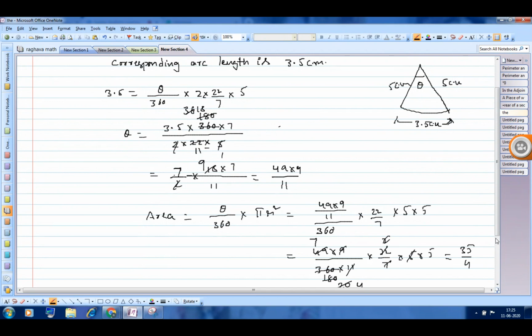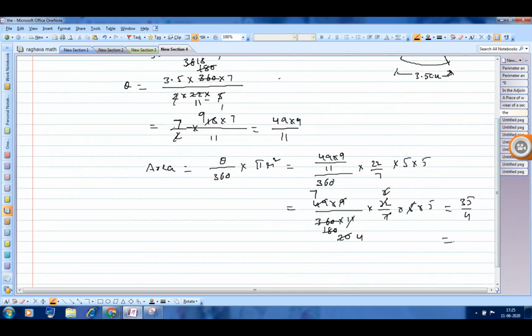8.75 centimeter square. So no need to calculate the theta value exactly, because our job is to find the area of the sector. So you can do like this also. If you are struggling to find the theta value exactly, keep it like a fraction and solve it.